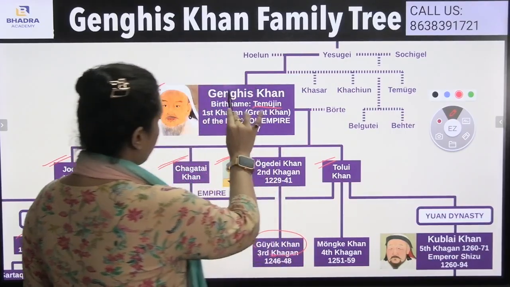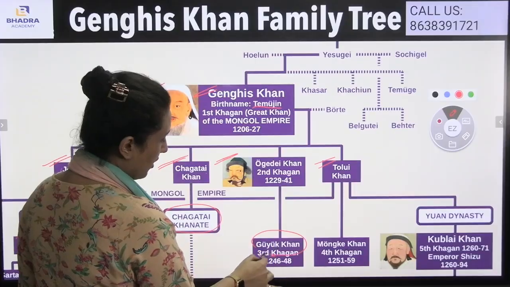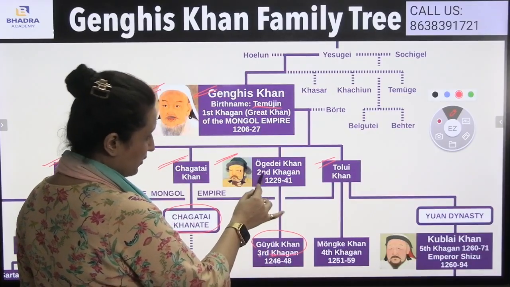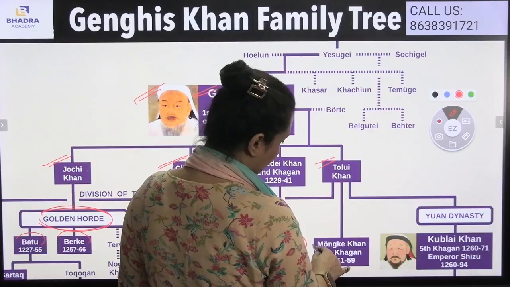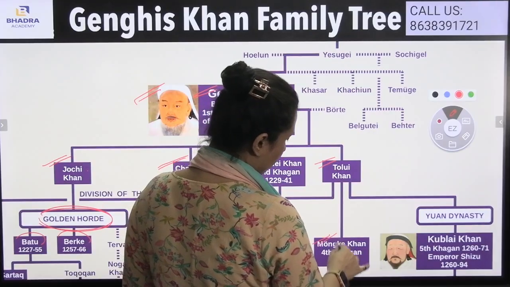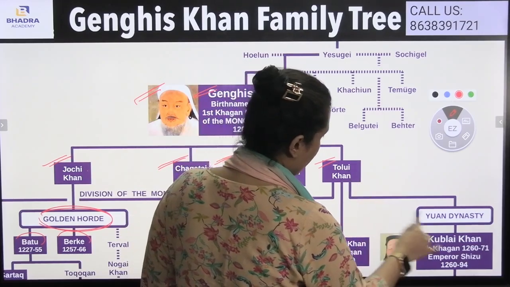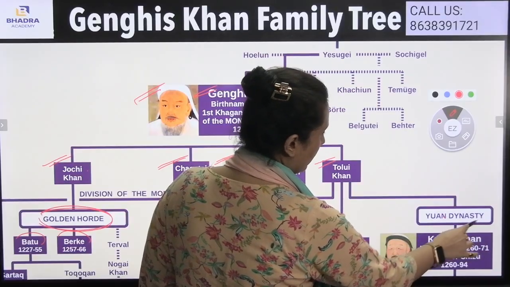You see, first comes the great Khan Genghis Khan, second comes Ogode Khan, and the third Khan was known to be the Guyuk Khan. He was the son of Ogode Khan. And here Tolu Khan. Tolu Khan has one son known as the Monge Khan. He was known as the fourth Khagan. And under Tolu Khan, it is known as the Yuan dynasty.